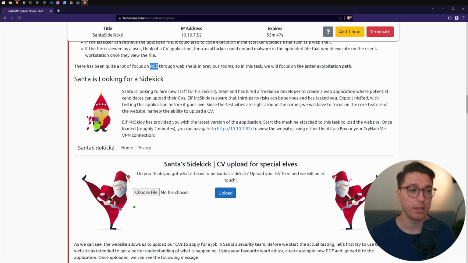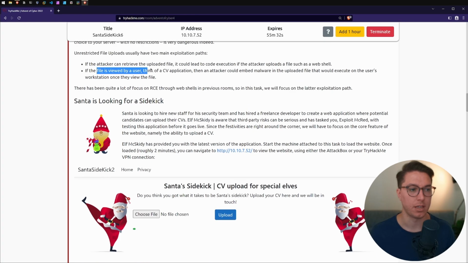So if you've gone through the beginner path or other paths in TryHackMe, you may have done some web hacking and you may have come across RCE. They're saying that because there are previous rooms focusing on web shells, we're going to focus on the latter exploitation path, being this one, uploading something malicious.